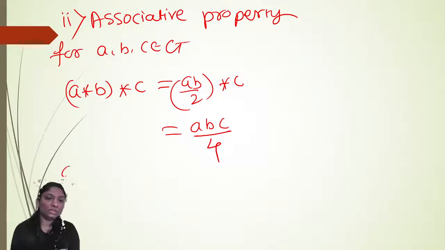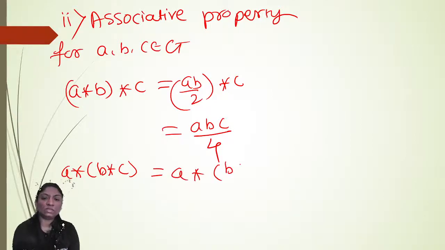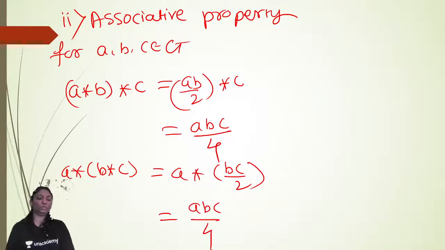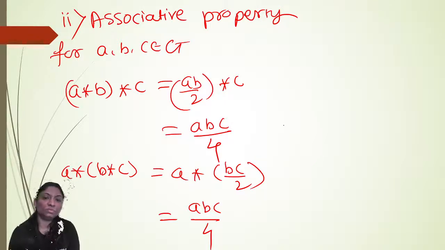Now we'll check A star B star C: B star C means BC by 2, so A star BC by 2 means ABC by 4, 2 into 2. So from these two, LHS and RHS are equal. Therefore, associativity holds in G with respect to star.